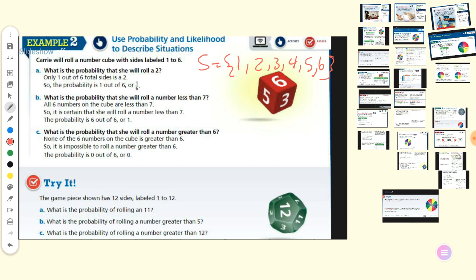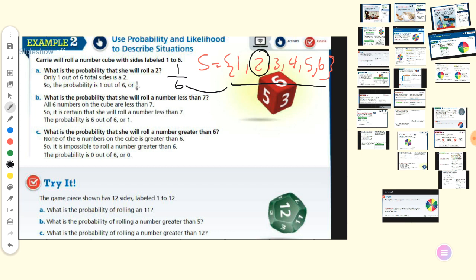The first question is, what is the probability that she will roll 2? 2 appears how many times here? 1 time, out of 6. So it's 1 out of 6. This is how to write it: the number of the sample space in the denominator, and the chosen one, which we call the favorable one, goes up. So 2 appears 1 time, so the chance to get 2 is 1 over 6. Okay, number B.